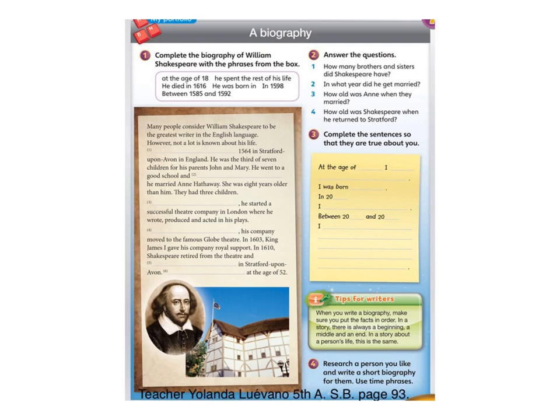Let's start by opening our student's book at page 93. The title is A Biography. Number 1 says, complete the biography of William Shakespeare with the phrases from the box. The phrases are, at the age of 18, he spent the rest of his life, he died in 1616, he was born in 1598, between 1585 and 1592. So, please do the exercise.